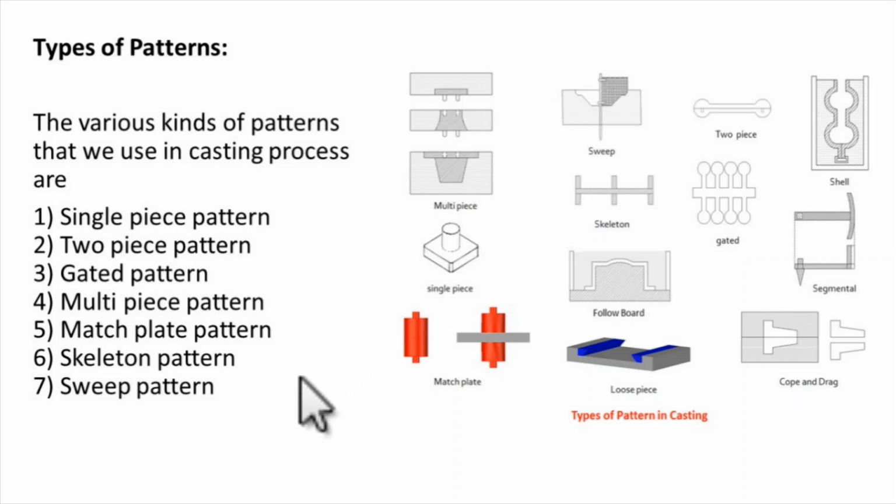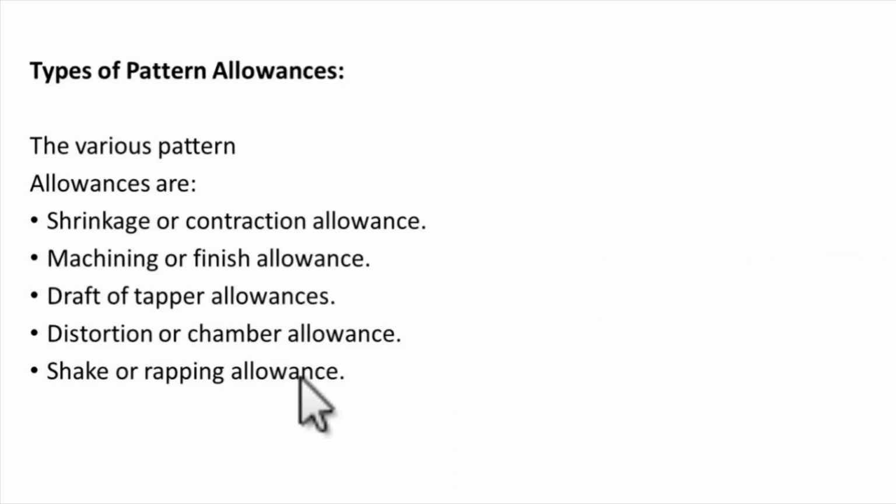So these were basically the different kinds of patterns that we use in the casting process. Now the pattern allowances that we provide in pattern design and pattern manufacturing. There are five kinds of allowances. The first one is shrinkage or contraction allowance. The second is machining or finish allowance, draft allowance, distortion, and shake allowance.